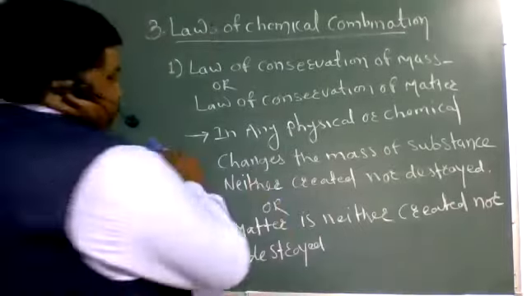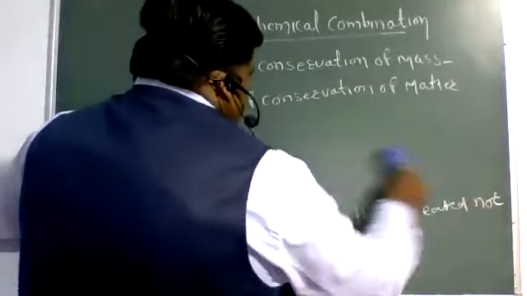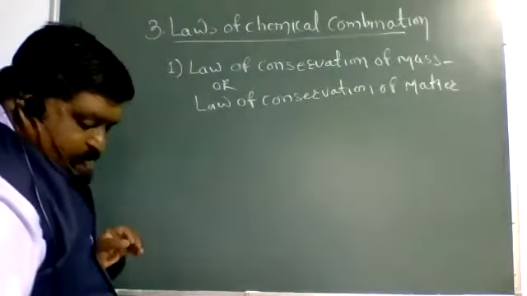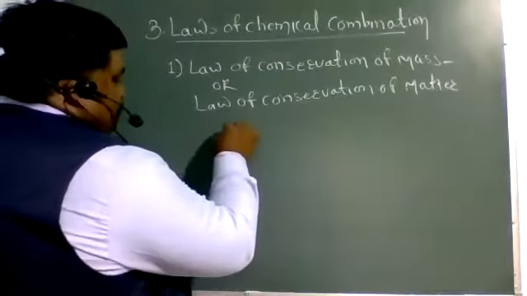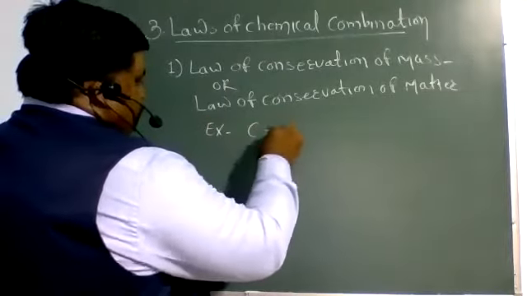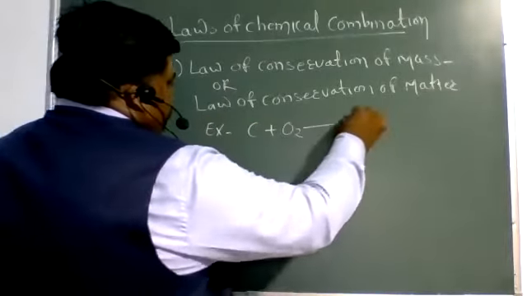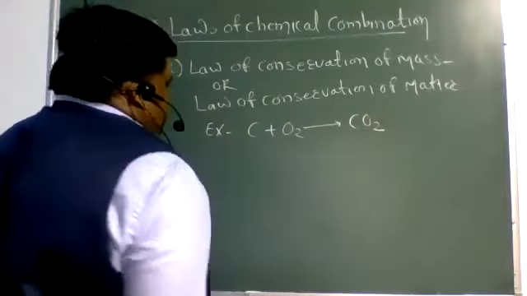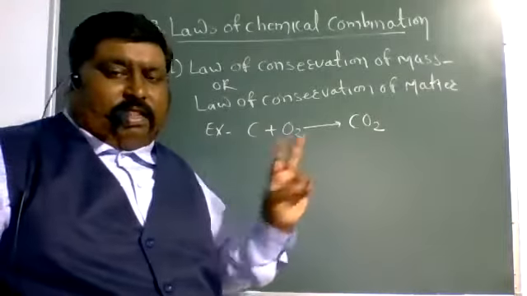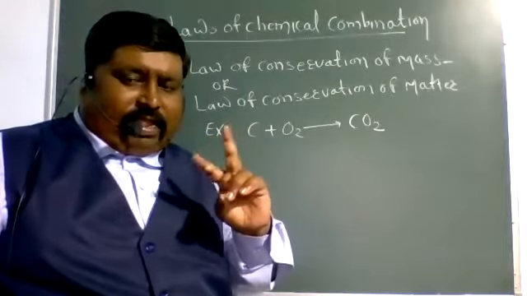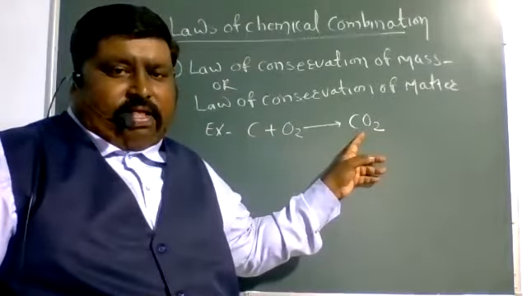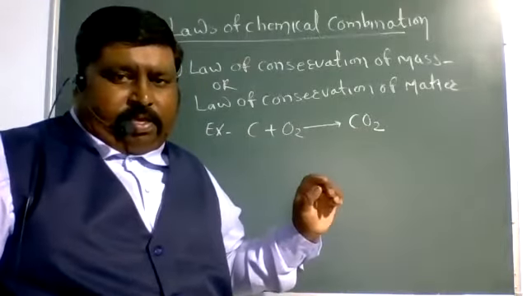First example, when carbon reacts with oxygen, formation of carbon dioxide takes place. Carbon and oxygen are the two reactants. When they combine with each other, formation of a single product takes place, that is carbon dioxide.